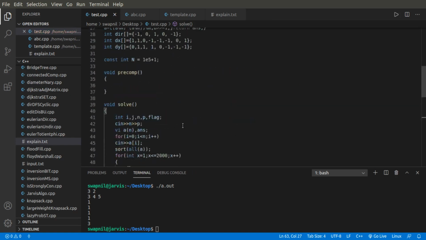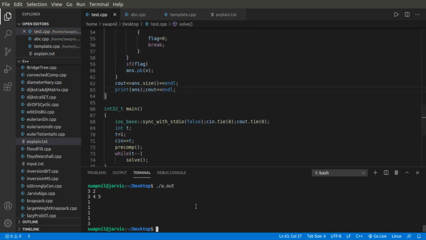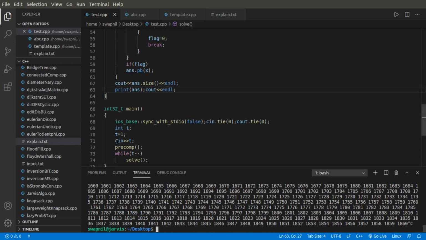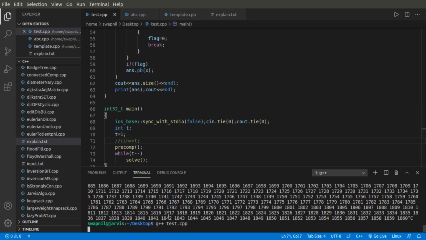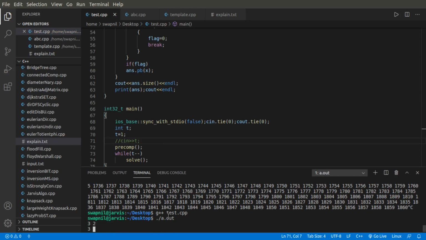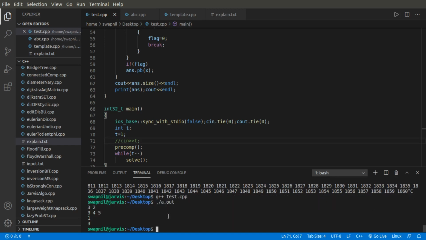Okay, I guess this is pretty much it, and I'll run it over the basic test cases. It's 3 2 and 3 4 5. We don't have test cases over here, so I'll have to comment out the t part.